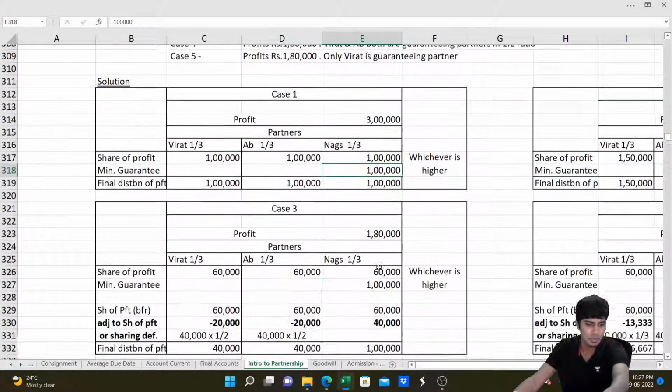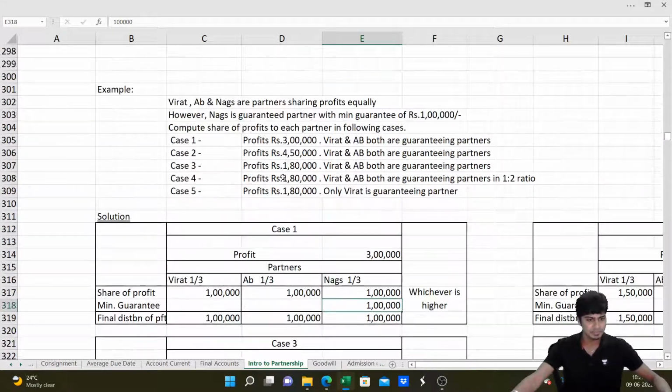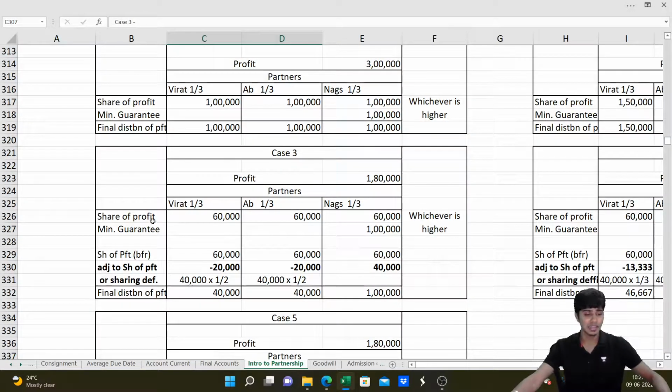Let's go to a case where the profit is only 1 lakh 80. Everyone will get 60, 60, 60. Mr. Nax was promised 1 lakh, but he's got only 60,000. So what will he do? He'll ask for an additional 40.